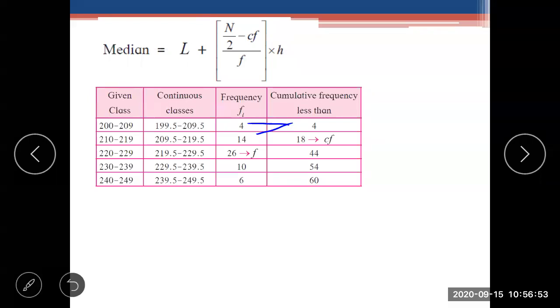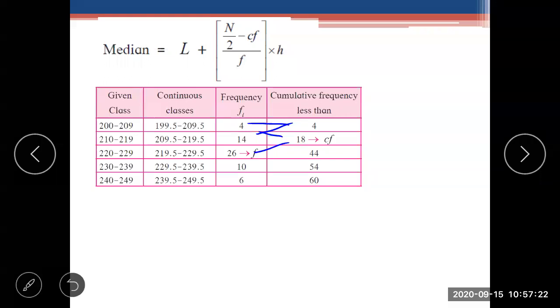We write 18 here, then 18 plus 26 is 44. Then write 44 next. 44 plus 10 is 54. 54 plus 6 is 60. So we have written the cumulative frequency in this way.